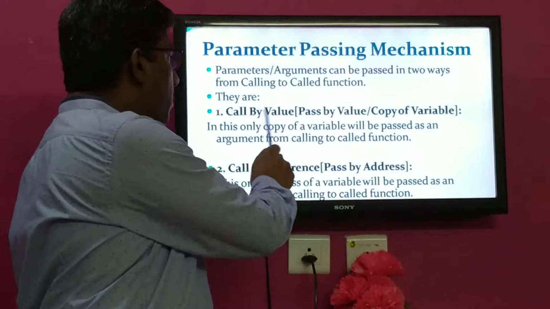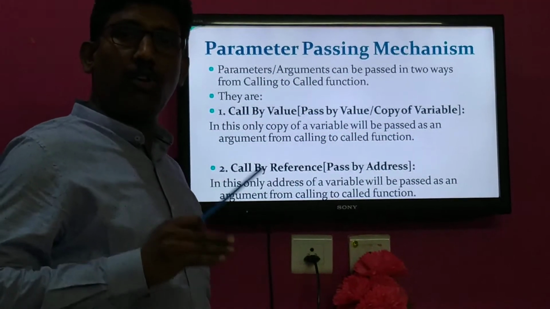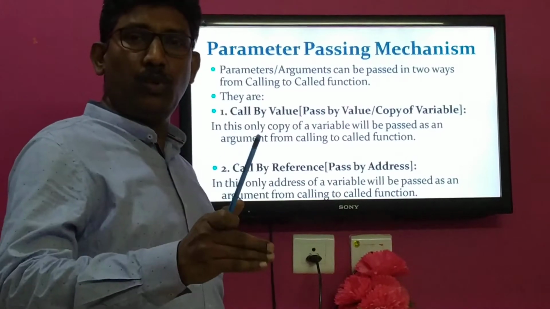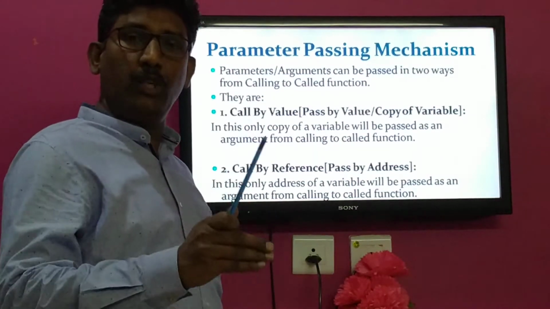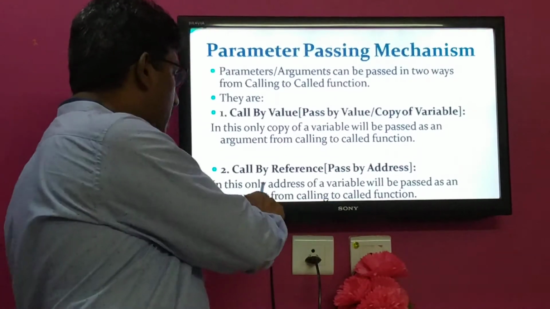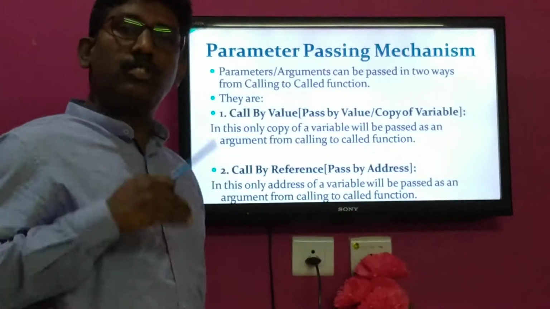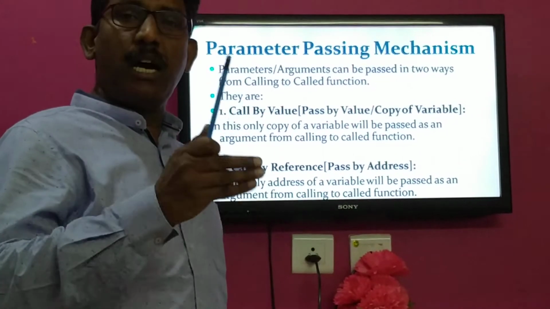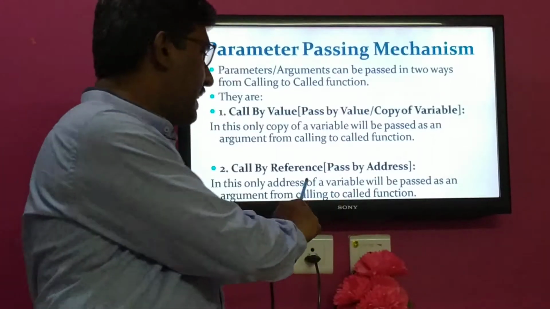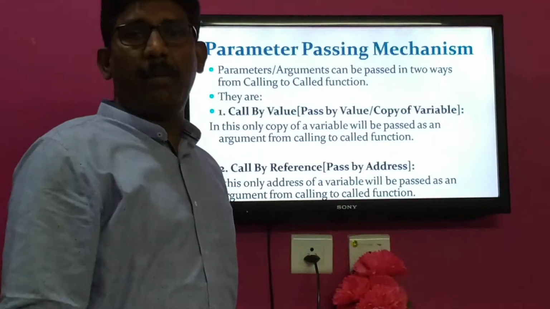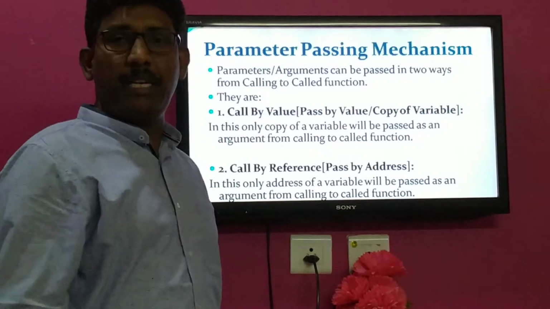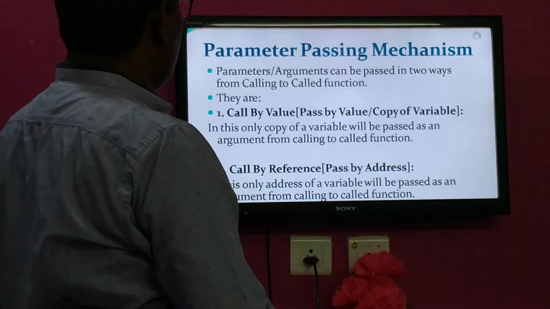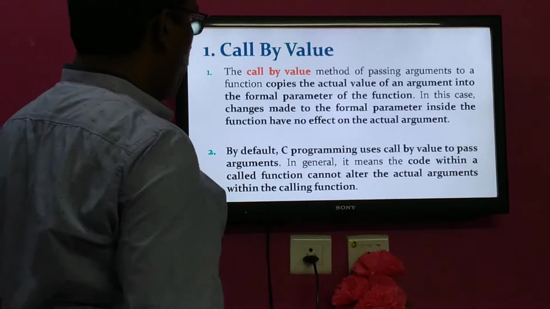address. In the case of call by value or pass by value, the actual copy of parameters or arguments will be passed to the called function and assigned to formal parameters. But in the case of call by reference, only the address of those actual parameters or arguments will be passed to the called function. So these addresses will be assigned to formal parameters. In that case, those formal parameters must be pointer variables. Now we'll see one by one with important points as well as an important program.